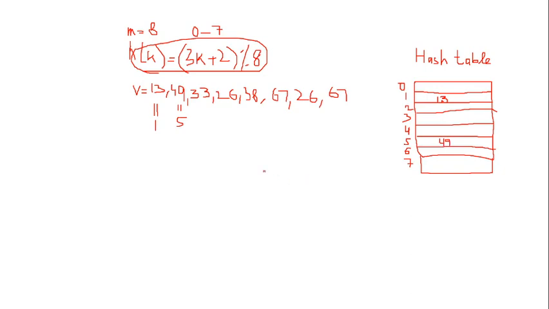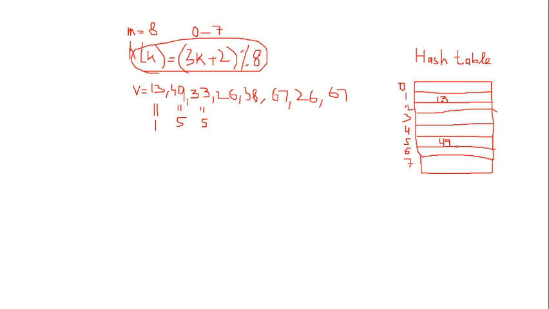Now for 33, similarly, the answer is location 5. So in this case, at location 5 there is already data placed. You can see that at location number 5, 49 has been placed.